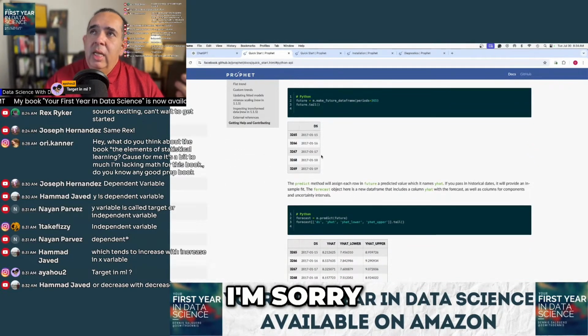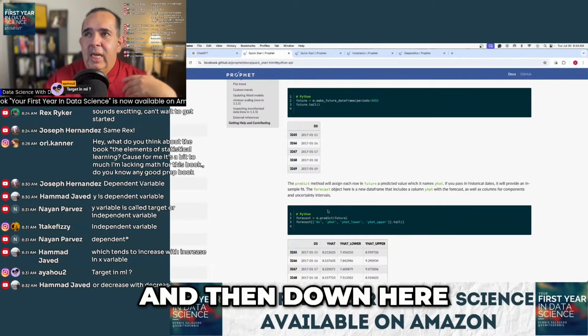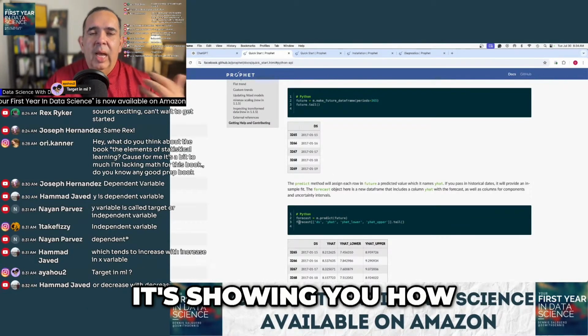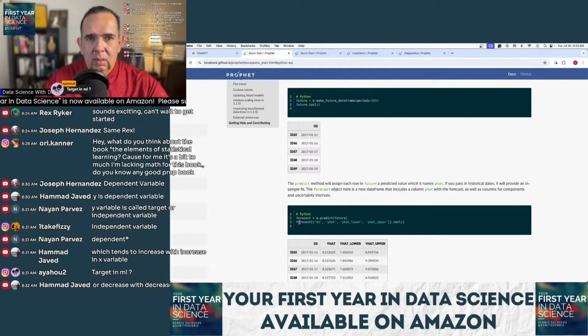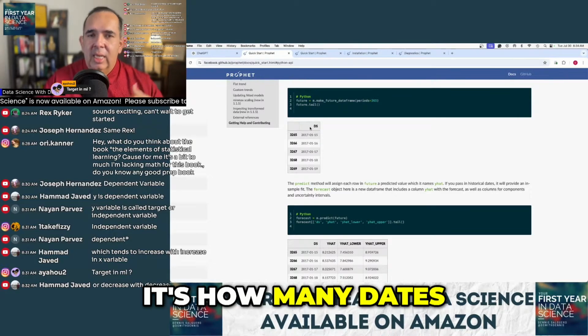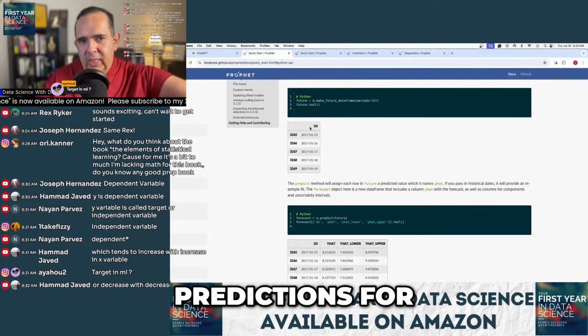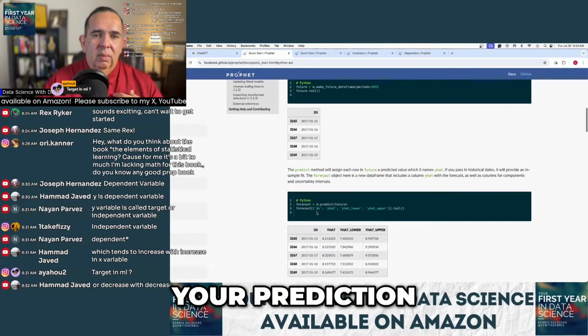Excuse me, I'm sorry. This is telling you the periods that you want to create predictions for, and then down here it's showing you how to actually do the prediction on however many dates you chose. Right, so I apologize for that. In the top section, it's how many dates you want to create predictions for. They have to be in the future, and then here is where you're actually doing your prediction.